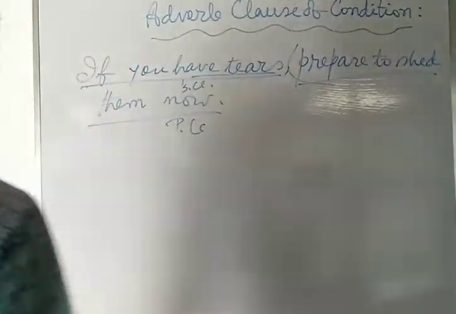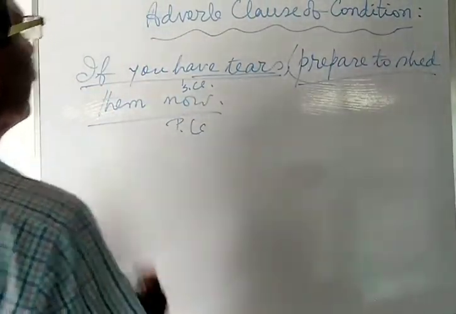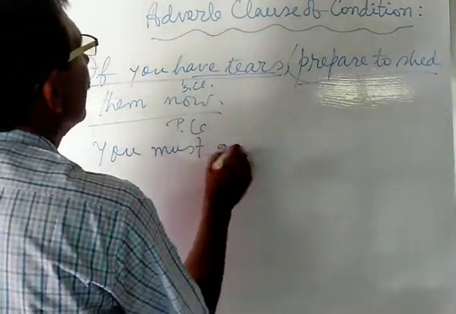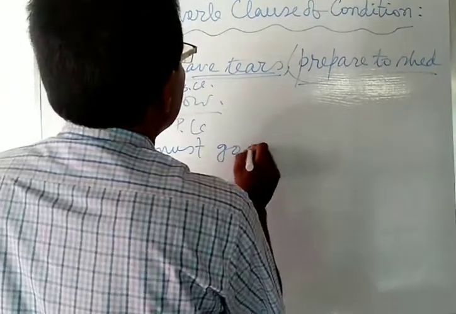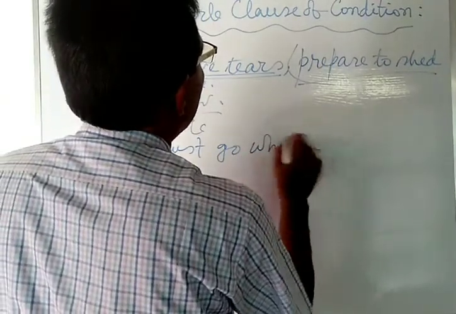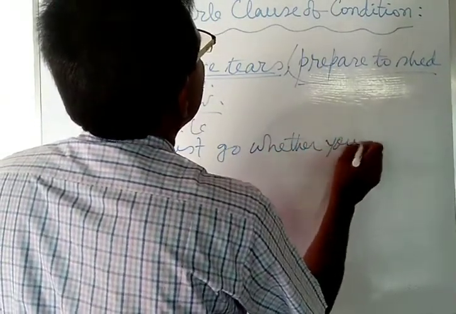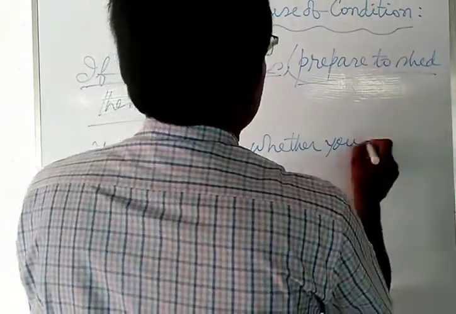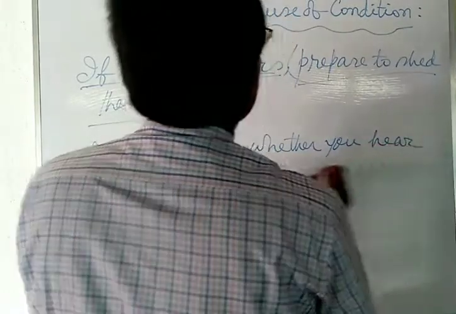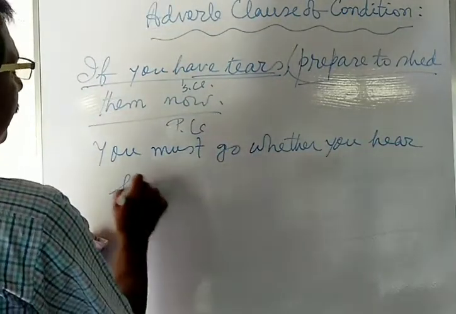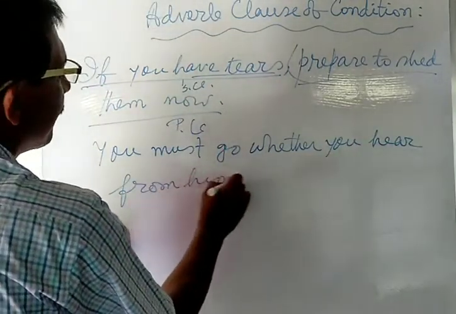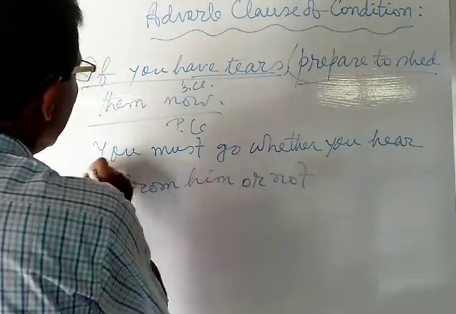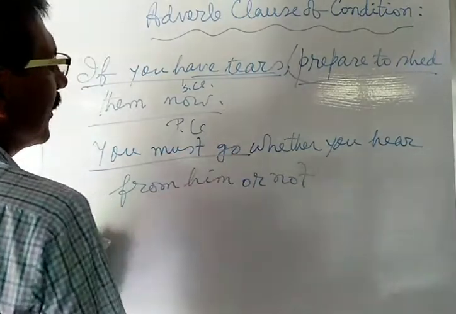In another example, you must go whether you hear from him or not. You must go, this is the principal clause.